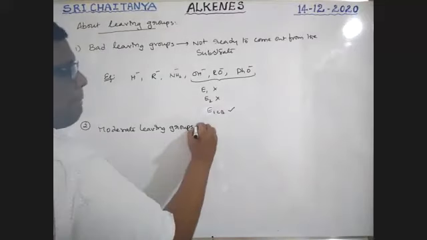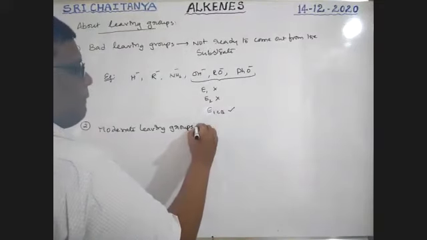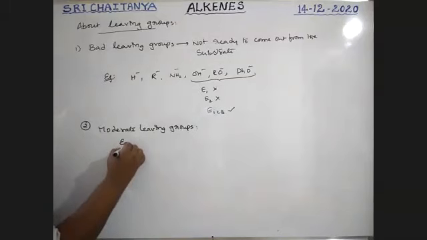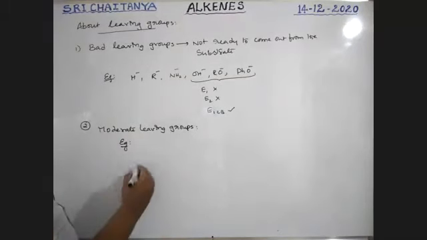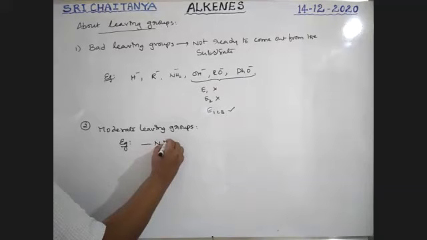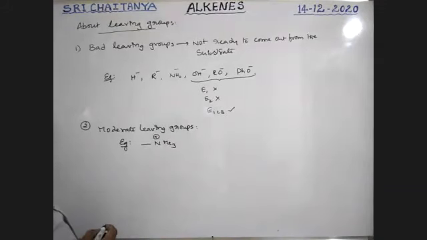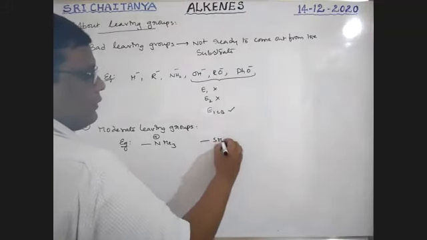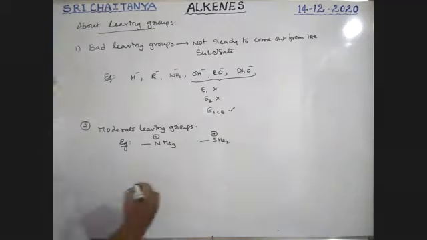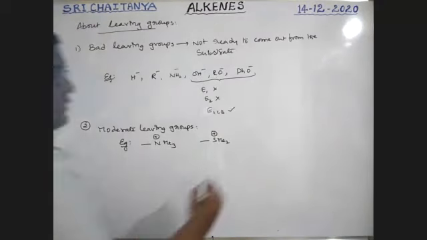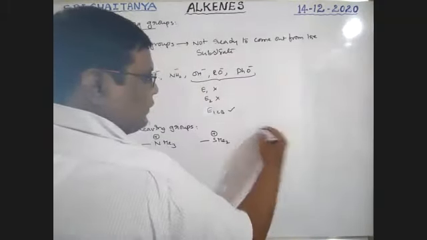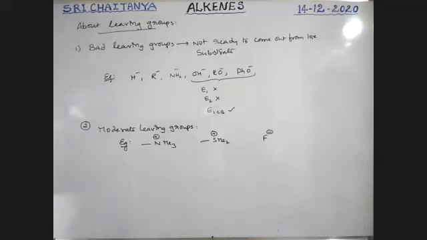Those are examples: NMe3 plus, trimethyl ammonium; next, SMe2 plus, sulfonium; next, F minus ion. These are moderate leaving groups, not that easy yet.